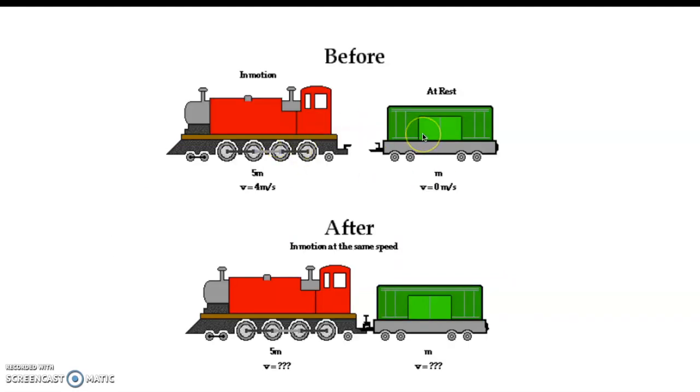A train backing into one of its cars. When it does that, it has a momentum, but once they latch onto each other, the mass increases, which means the momentum's the same, but the velocity of the whole system goes down.